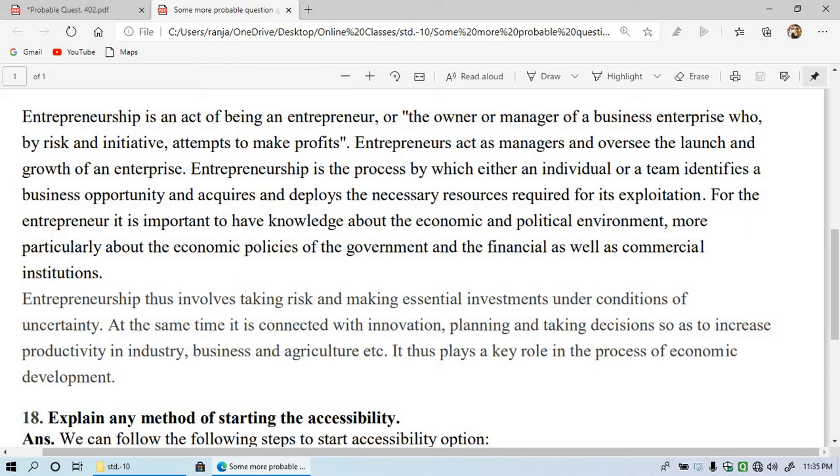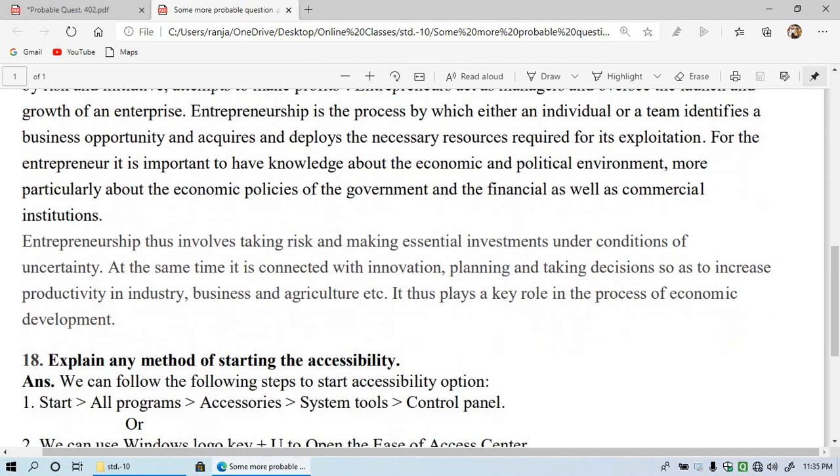So for the entrepreneur, it is important to have knowledge about the economic and political environment, more particularly about the economic policies of the government. So government makes the policies for businessmen, and those things should be known by the entrepreneur.